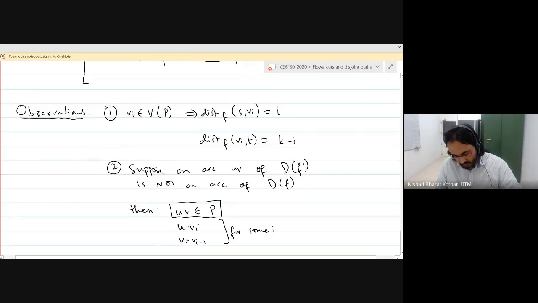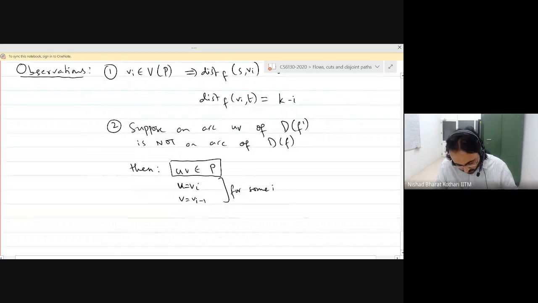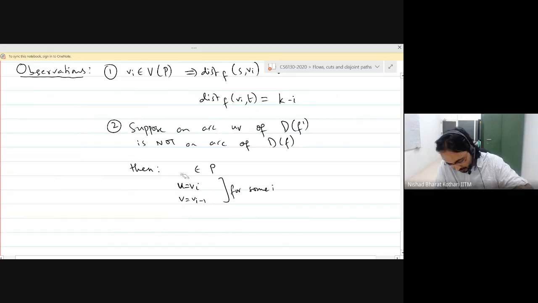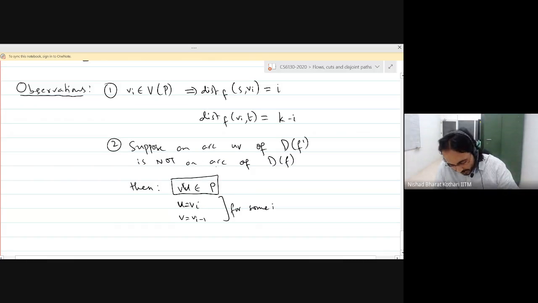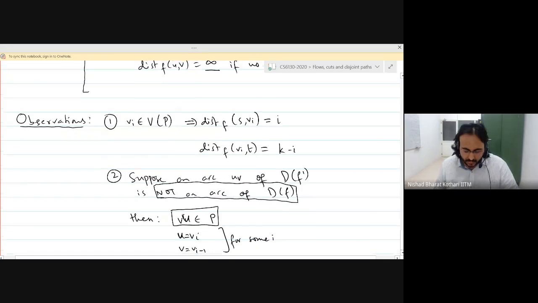It should be clear that it is on the path. Actually, to be very precise, I'm looking at the dipath, so I should also be precise about the order. So actually, it should be VU. Yes, the order is important. Remember, we are saying that this is not an arc of this graph. But it is an arc in the new digraph, which means the flow must have changed on this arc, because if you don't change the flow, then you cannot get a new arc.